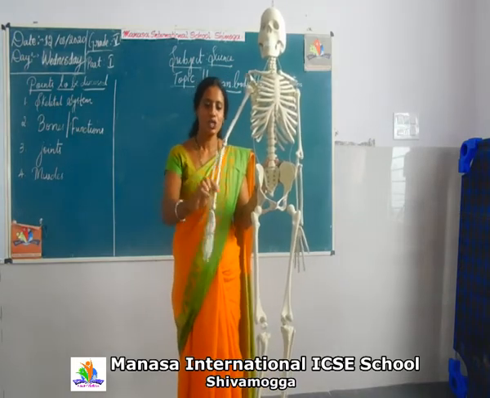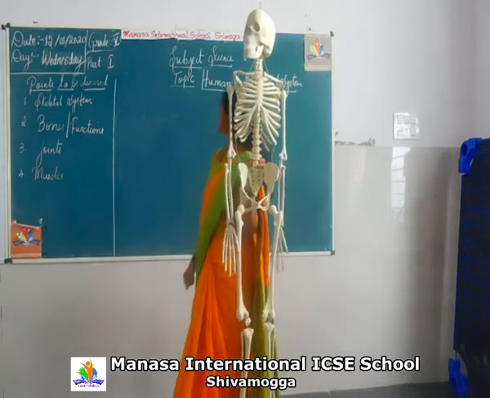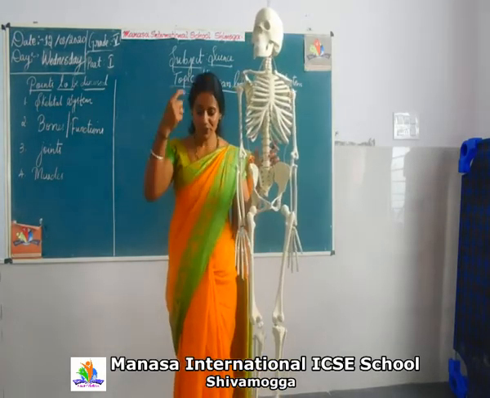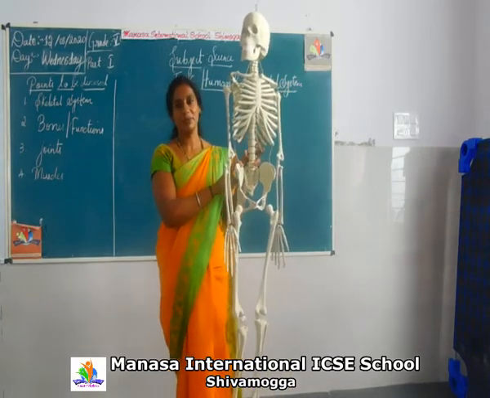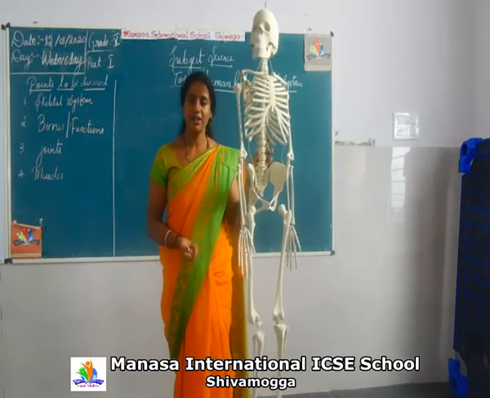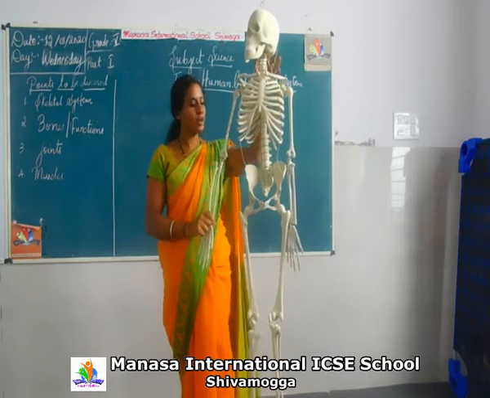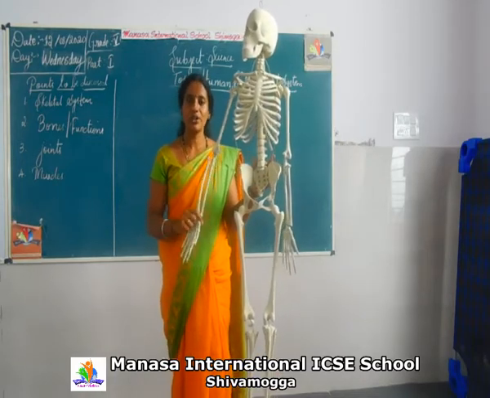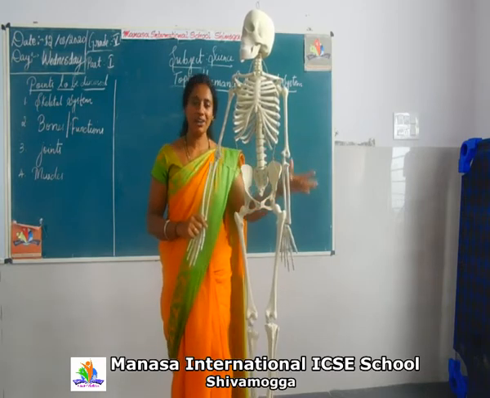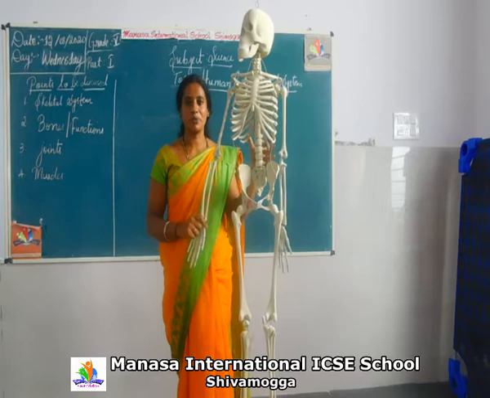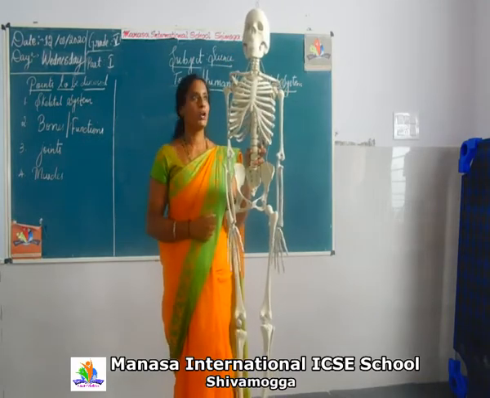Today we are going to switch on to the next chapter. The chapter name is Human Skeletal System. So we have the skeletal system, right? Exactly like this. If a person dies and is burnt or buried, after a few months when the muscle completely decomposes, this is what is left underground. If you are burnt, you will not get the complete structure. If it is buried, definitely the structure is visible. So this is a complete skeletal system as we find in our body too.